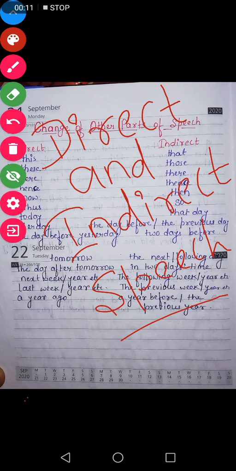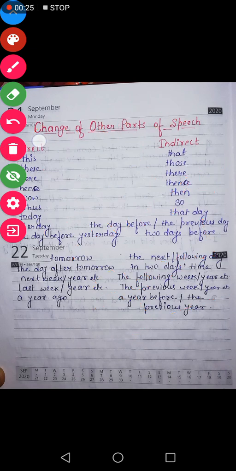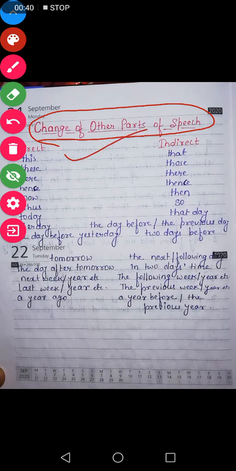Students, in the previous two videos, you understood the basic, the general rules of direct and indirect speech, and in the third video, we are going to understand another general rule, that is change of other parts of speech. We have already understood the change of person, and in the second video I made you understand change of tense. This is our third video in which we are going to understand how other parts of speech are changed into indirect speech.